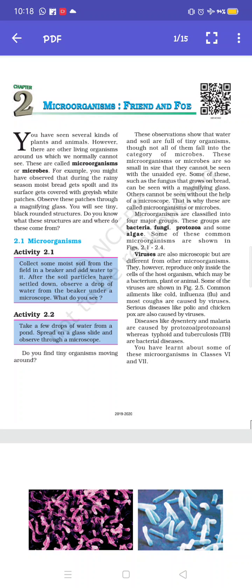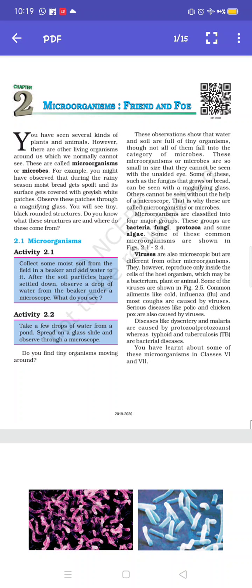Now next, here you can see some activities written. Collect some moist soil from the field in a beaker, meaning the observation of microorganisms. In this activity they have given that. Now, where do microorganisms live? Microorganisms are present everywhere. Some live alone whilst others grow in groups called colonies.